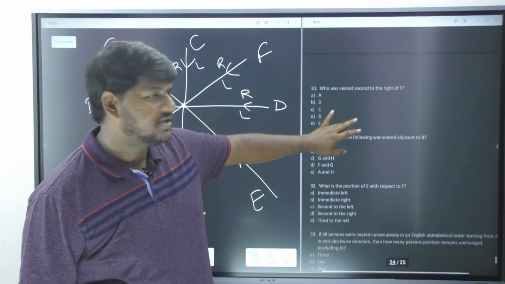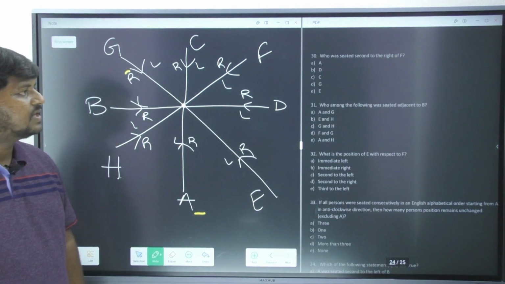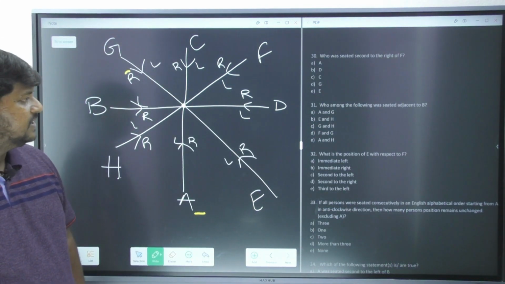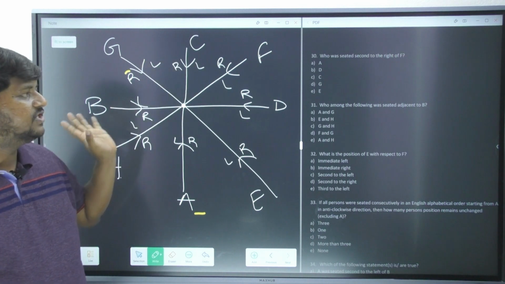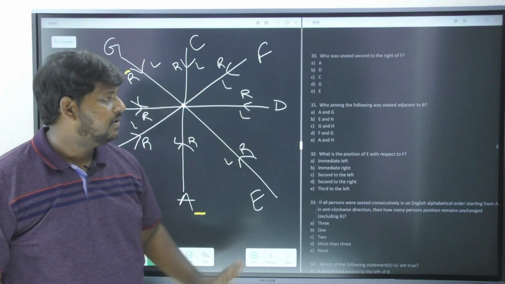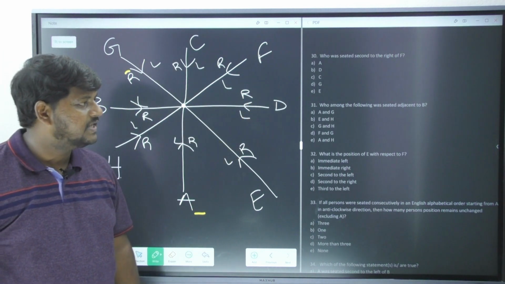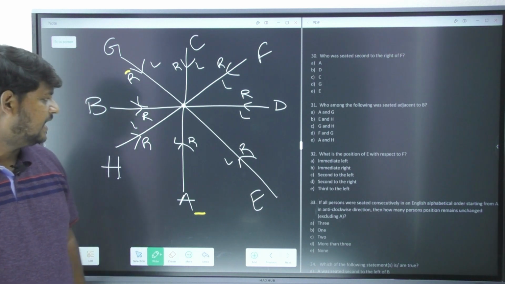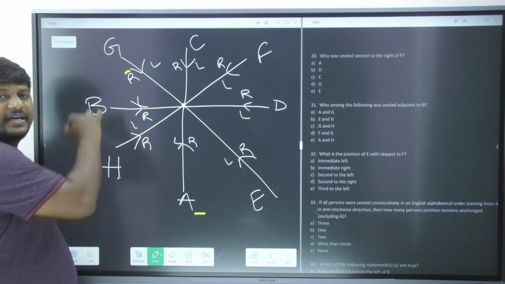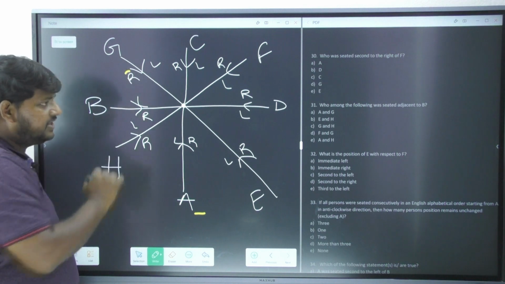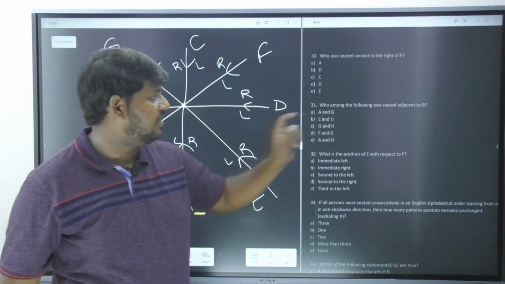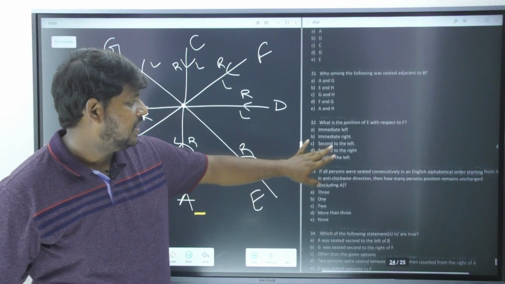Hope you understood this. Right? Who was seated second to the right of F? Second to the right of F is G. That is option D. Who among the following was seated adjacent to B? Adjacent is nothing but immediate right and immediate left. That is G and H. G and H is available in option C.